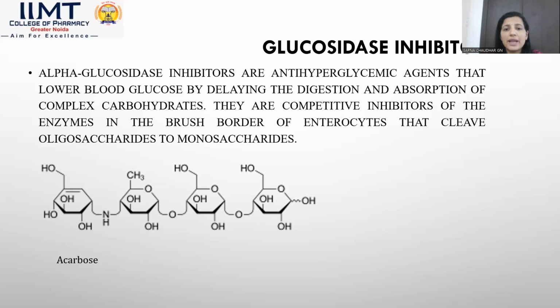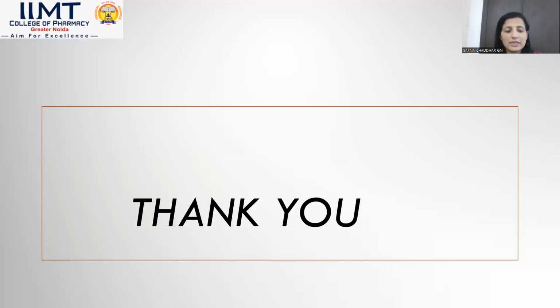So the main purpose of the drugs acarbose and voglibose, these are the examples of glucosidase inhibitors. So acarbose and voglibose inhibit the enzyme glucosidase. This inhibits the conversion of larger form into the smaller form. So the blood glucose level ultimately decreases.